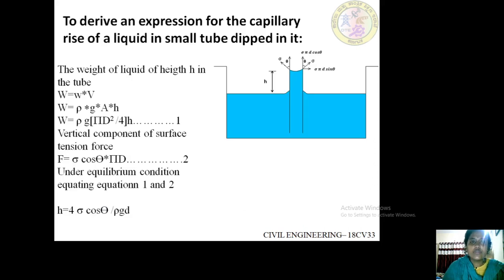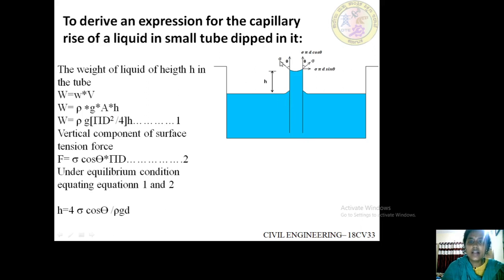An expression for capillary rise of a liquid in a small tube dipped in it. Let us consider a container containing water in which a small tube of diameter D open at both the ends is dipped in it, okay. So we can observe a rise of liquid of height h in the small tube.